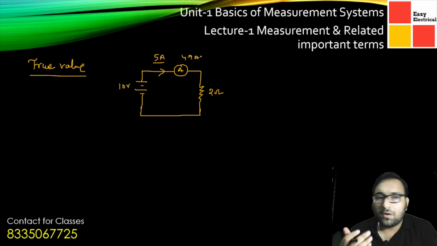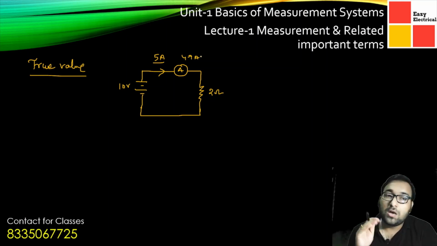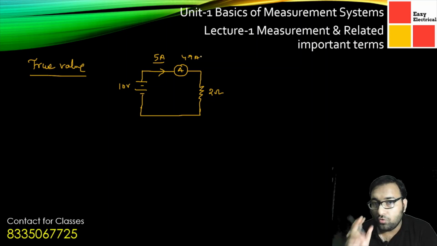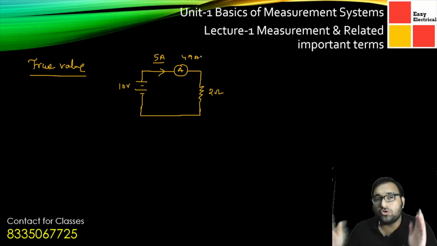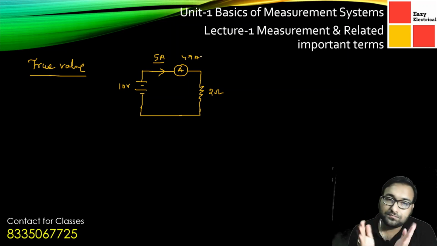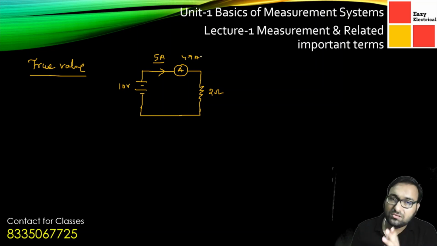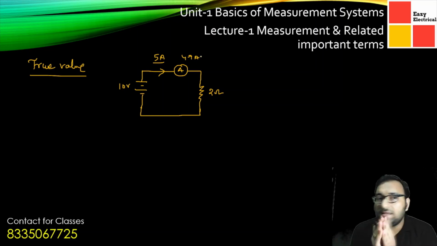The more number of times that you take the reading, you will get different values. Now true value is defined as the average of infinite number of samples. Suppose you are taking an infinite number of readings through this ammeter, then you will be getting an infinite number of results, and if you take the average of the readings, then you will get the true value.